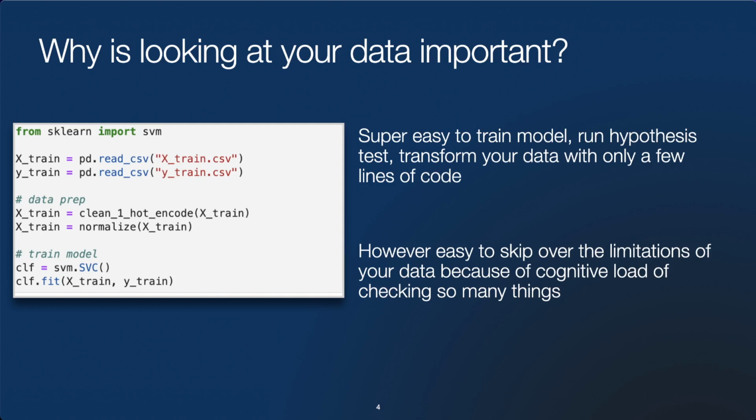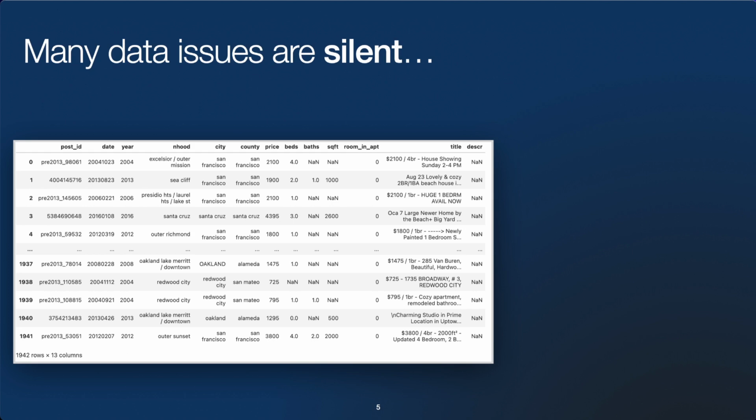Because nowadays it's super easy to train a model, run a hypothesis test, or transform your data with only a few lines of code. However, it can be easy to skip over the limitations of your data because of the cognitive load of checking so many things. And we see this because many data issues are silent.